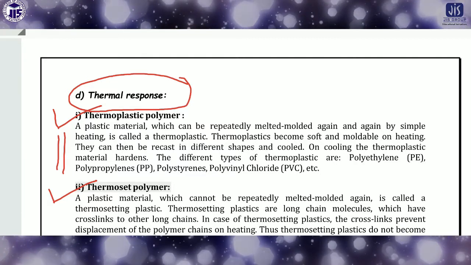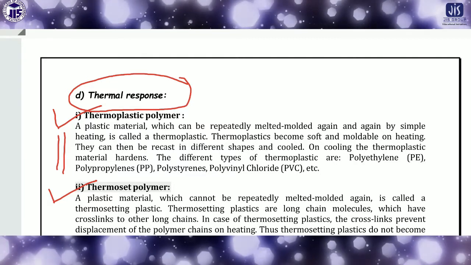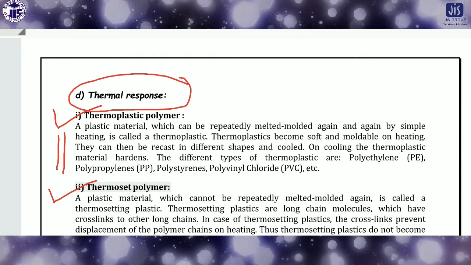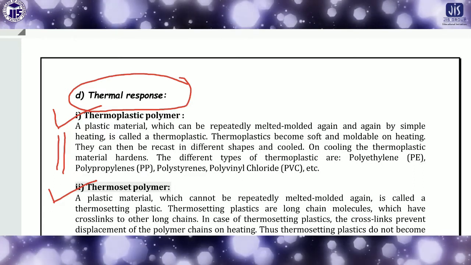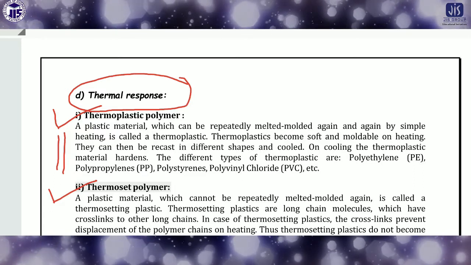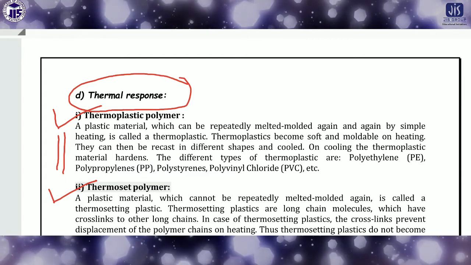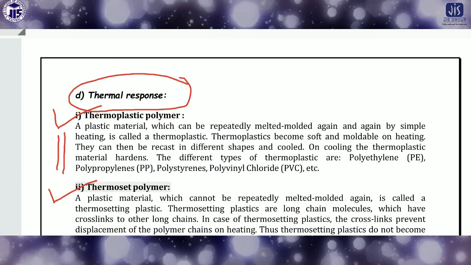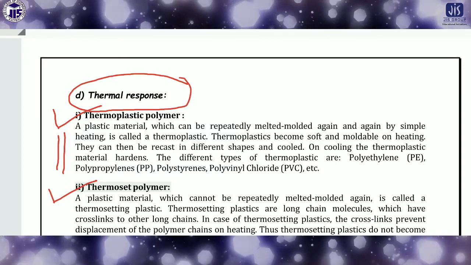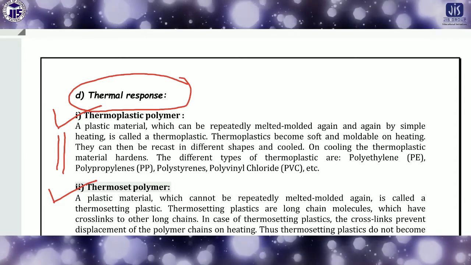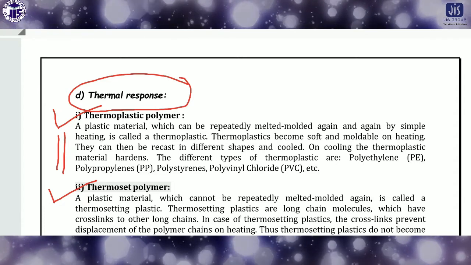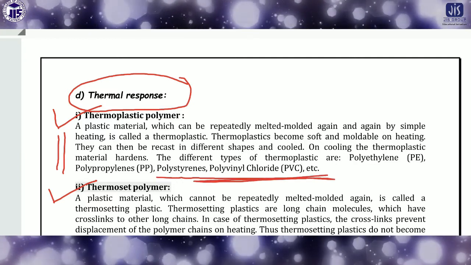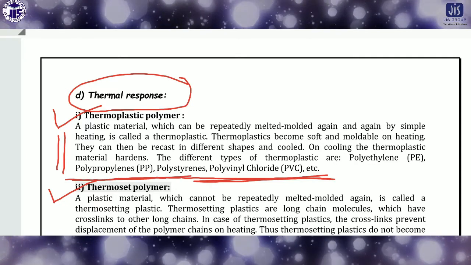That means we are applying heat, and different forces will change, but permanent breakup of the bonds will not occur. Then only is it possible that if we remove the heat, we can again get the same kind of structure or same kind of material. There will not be any permanent shape change or permanent change of the polymer. This kind of polymer is called thermoplastic polymer. Examples are polystyrene, polyvinyl chloride, polypropylene, etc.